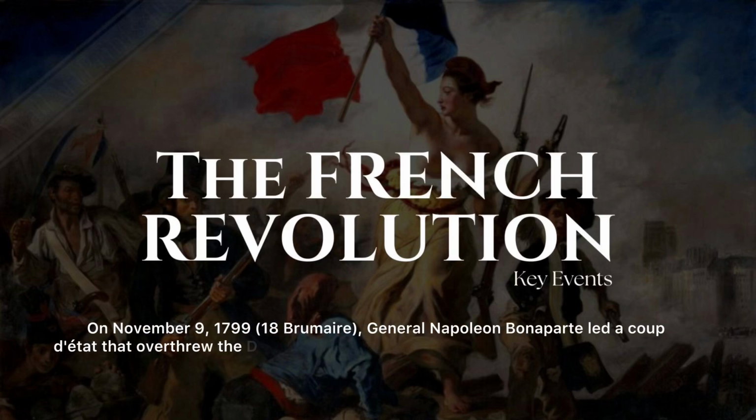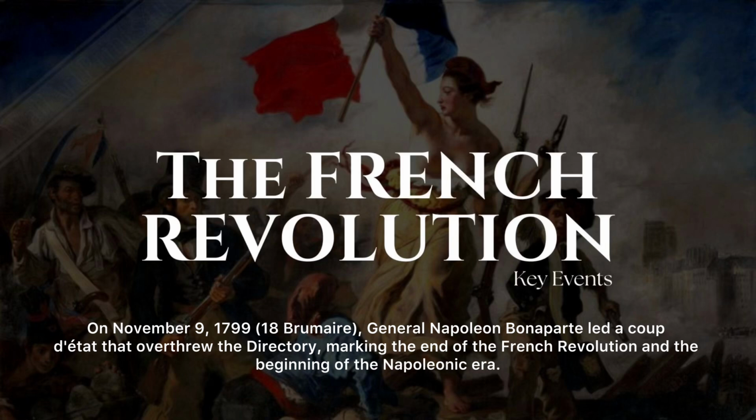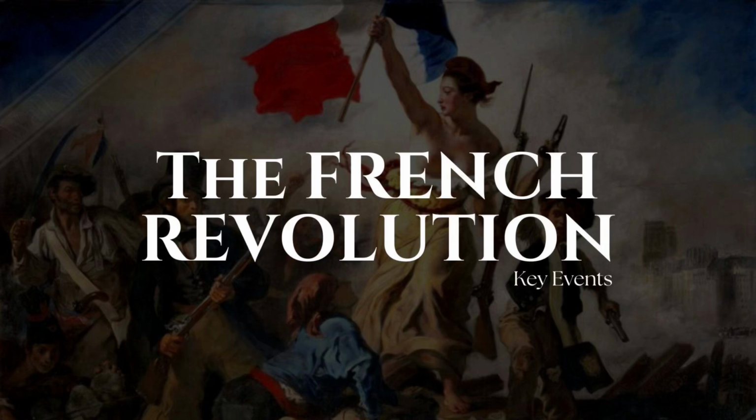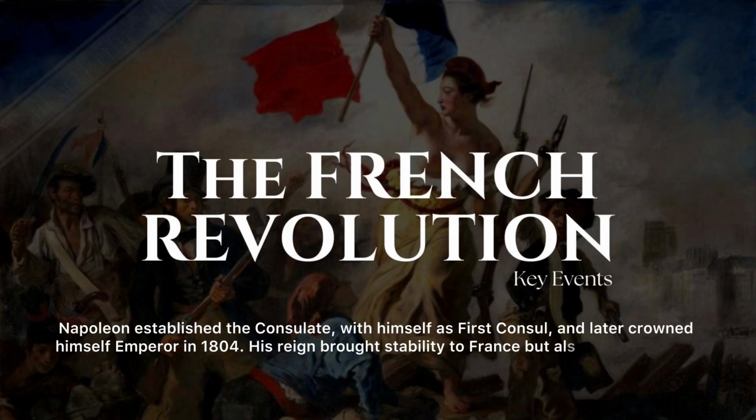On November 9, 1799, 18 Brumaire, General Napoleon Bonaparte led a coup d'état that overthrew the Directory, marking the end of the French Revolution and the beginning of the Napoleonic era. Napoleon's consolidation of power. Napoleon established the consulate, with himself as first consul, and later crowned himself emperor in 1804. His reign brought stability to France but also led to years of Napoleonic wars across Europe.